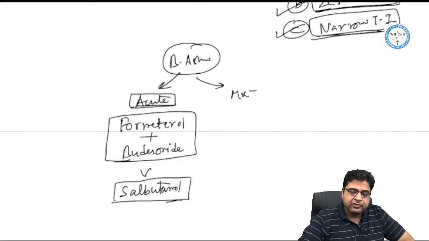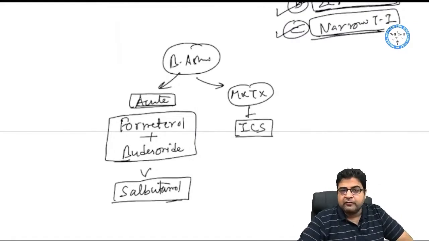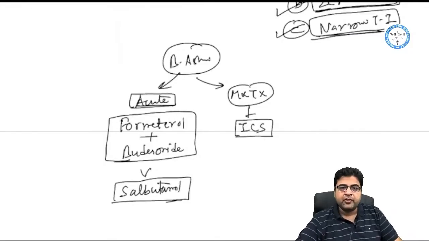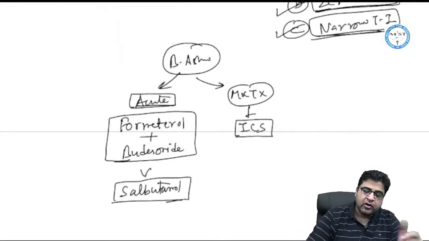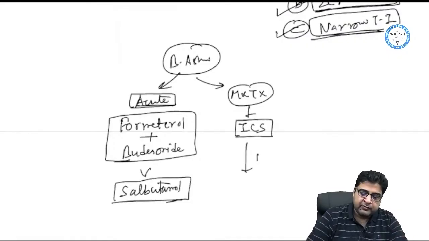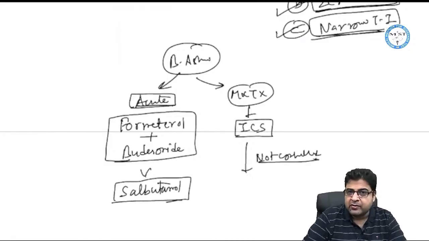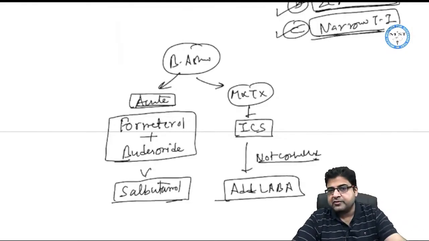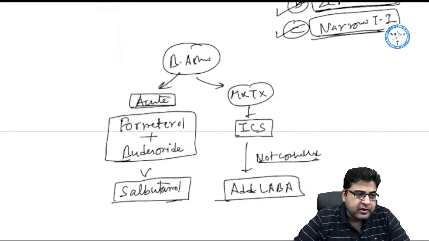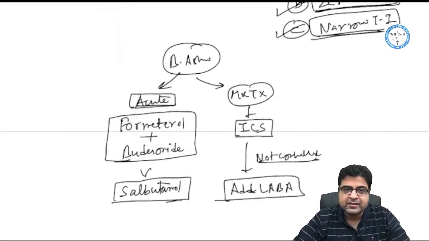But for maintenance treatment of bronchial asthma, we discussed that the first drug to be started is always a steroid. Now please remember, for an acute attack, start both medicines together, but for maintenance treatment, always start with a single drug. But if the patient's bronchial asthma is not controlled, then you will add LABA to this treatment. So LABA drugs are added along with steroids in those cases where the bronchial asthma is not controlled.